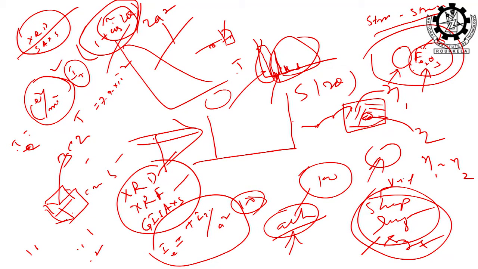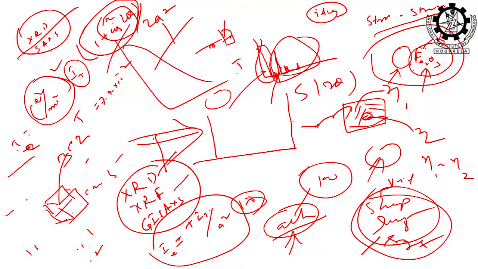Similarly, Fraunhofer diffraction that I told, and another very important one: ideal and non-ideal, that word is very important everywhere, ideal and non-ideal two phase system. You know now two phase. Two phase means with respect to what? Electron density. For X-ray scattering, the two phases are electron densities.